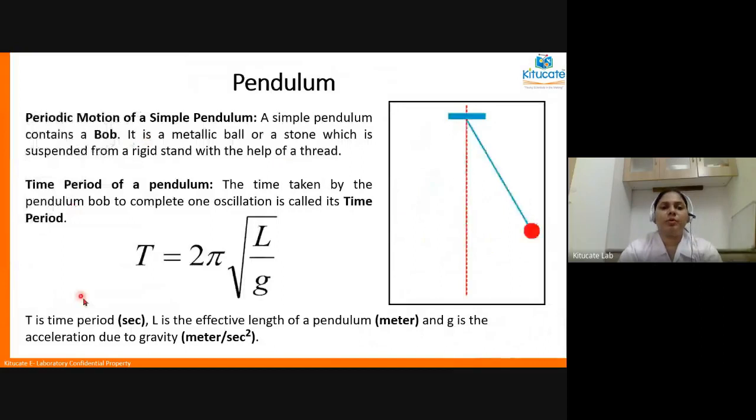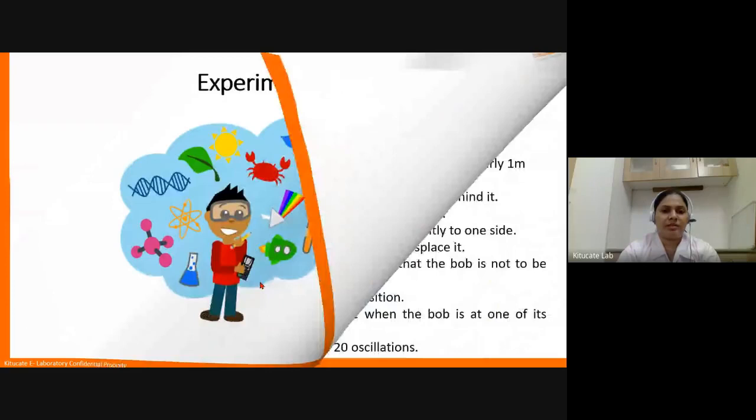Now we also learned about the time period of the pendulum. The time period is denoted by T, and its unit is seconds. We know what 2 is, we know the value of pi. L is the length of the pendulum, and it is measured in meters. And g, I explained to you, is the acceleration due to gravity, which is 9.81 meter per second square. Meter per second square is the unit for acceleration, and the value of g is constant, that is 9.81 meter per second square. Right? So now we will move on to the activity that we started last class.